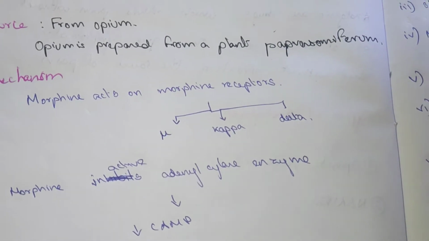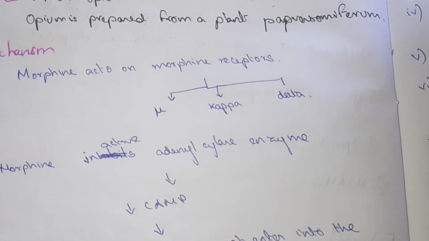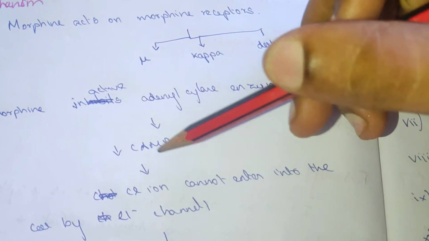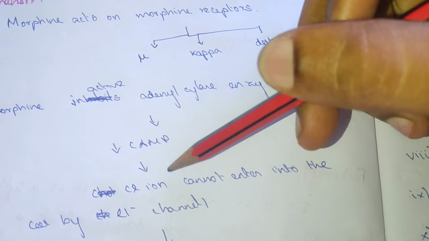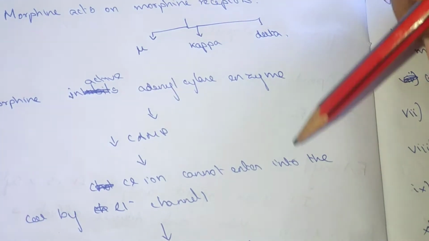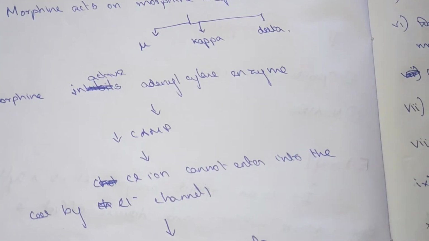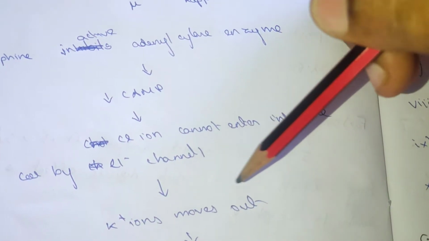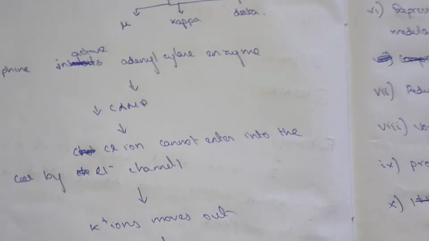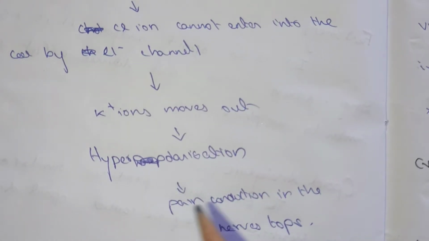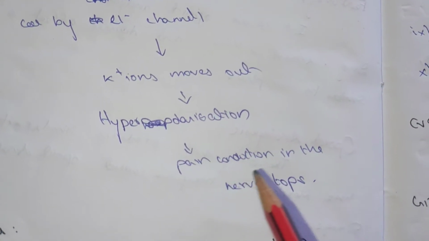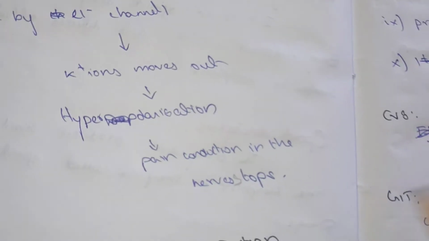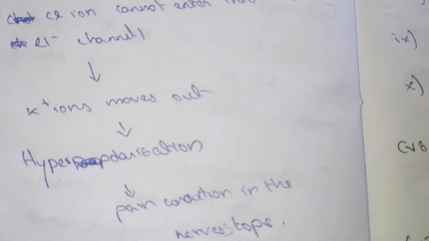Morphine inactivates the adenyl cyclase enzyme, which reduces the cyclic AMP level, and this causes chloride ions to be unable to enter the cell through the chloride channel. So potassium ions move out and there is hyperpolarization. So the pain conduction in the nerve stops. This is the mechanism of action of morphine.